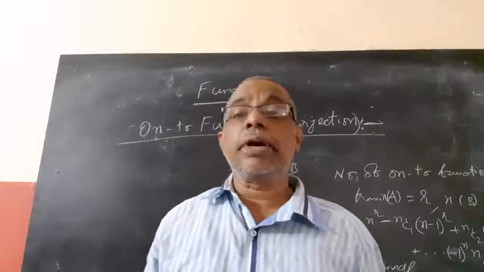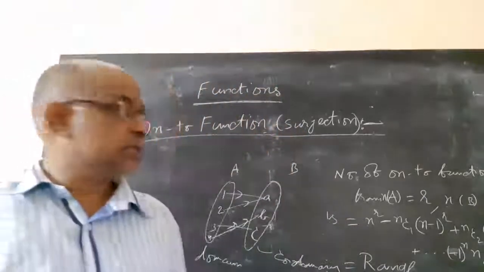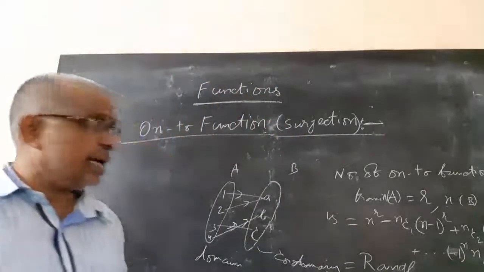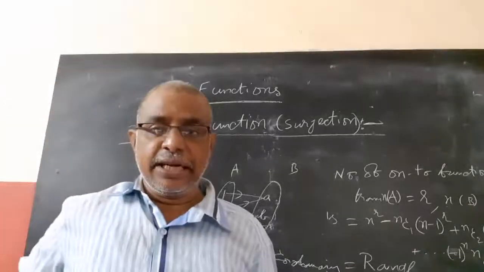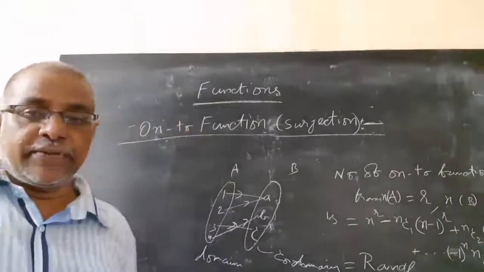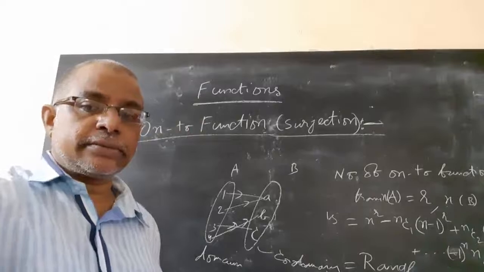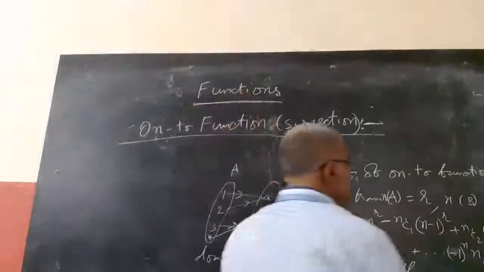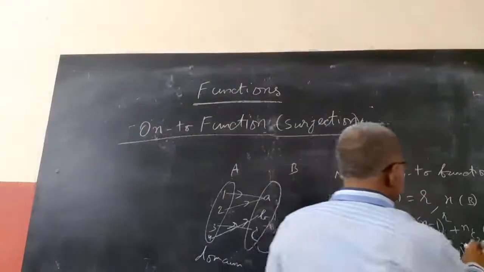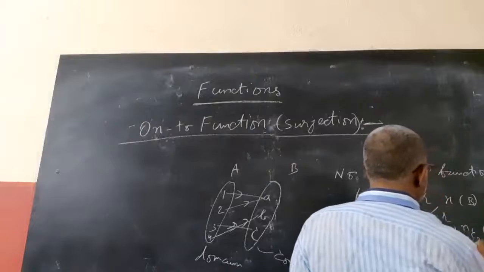These are the total number of onto functions from a set A having r elements to a set B having n elements.